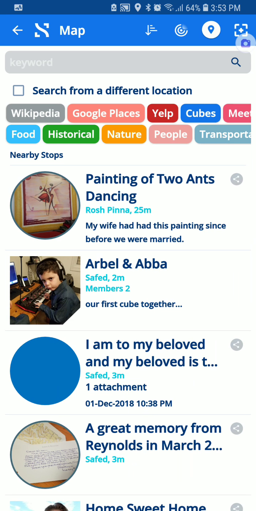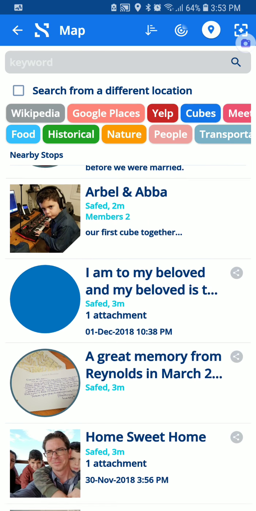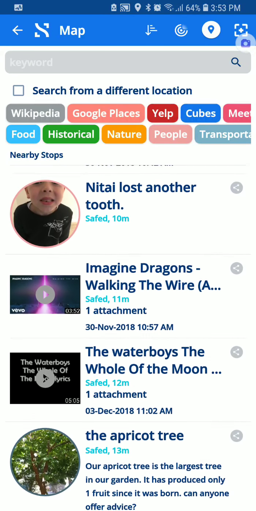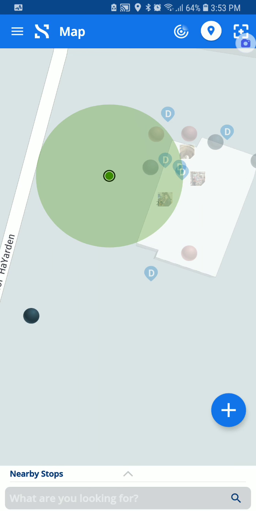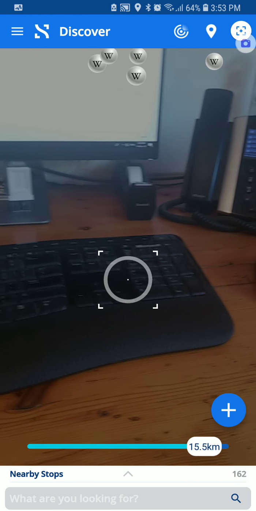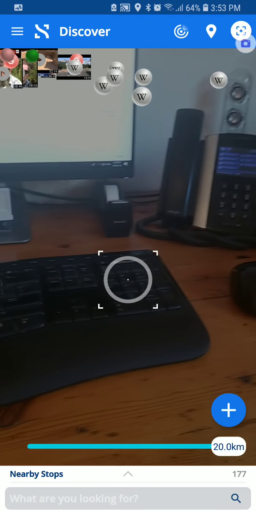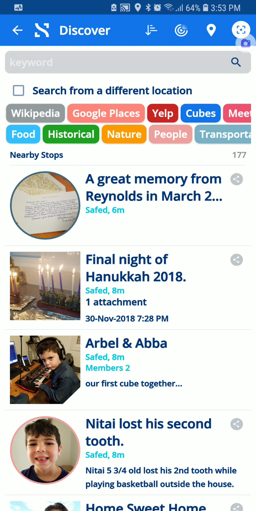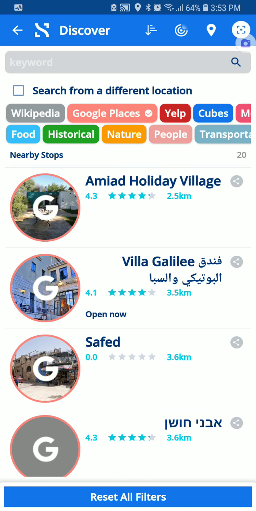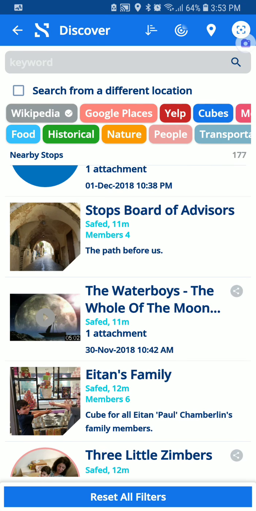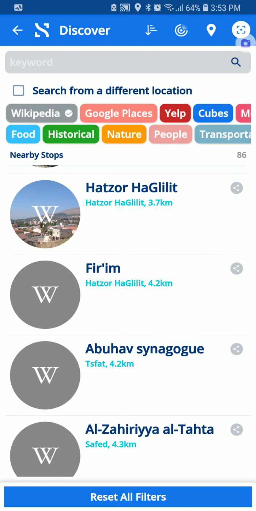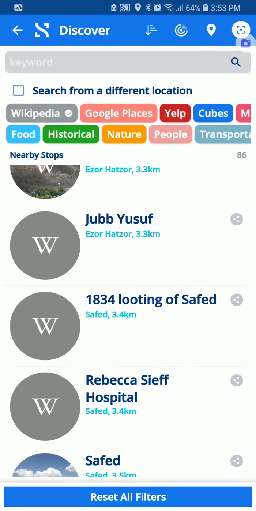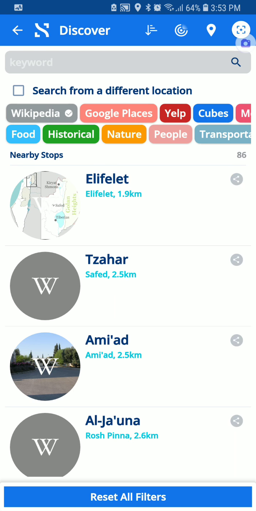You can always load up from the bottom, from your drop list, and you can see all the things nearest you. Might want to again open that up back to 20 kilometers. And now you can see all the Google places around you, all the Wikipedia articles around you, see their proximity from you, travel to them, go to them, and share them, of course.